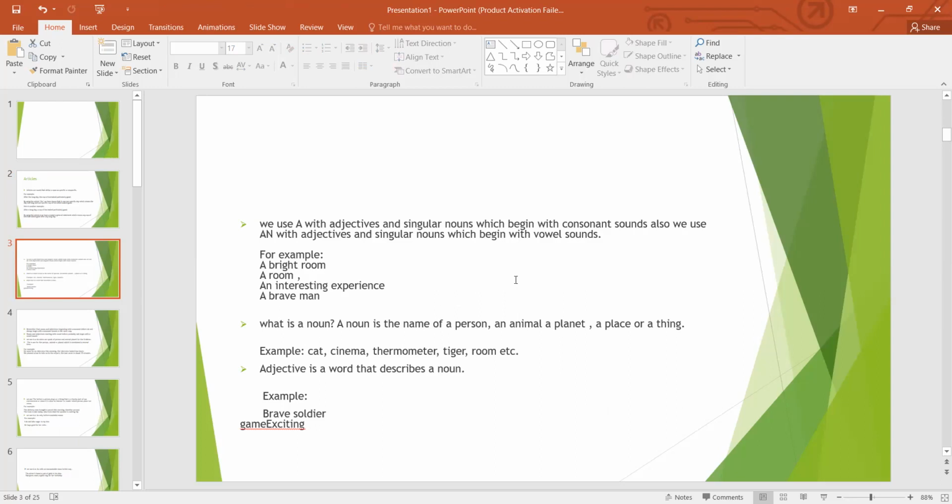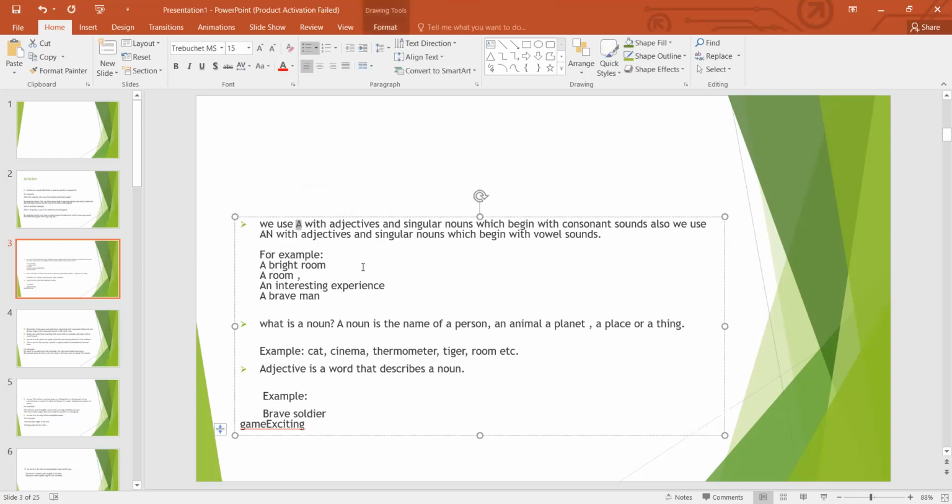So we always need to put an before those vowel sounds. And also whenever we need to say something which includes adjectives or singular nouns, then we should use a or an. How? For example,